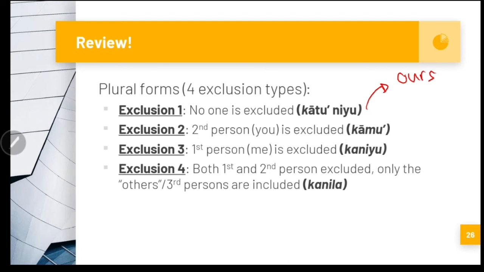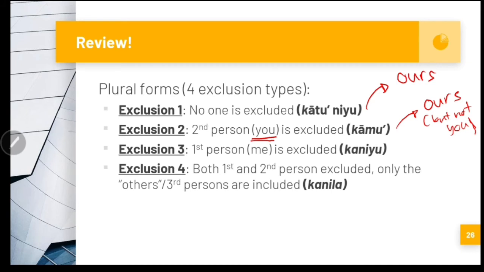Then we have the second exclusion, where in the second person, you is excluded. So we have the genitive pronoun kāmu. Kāmu means ours, but not including you. You're not included. The second person, you, is not included.